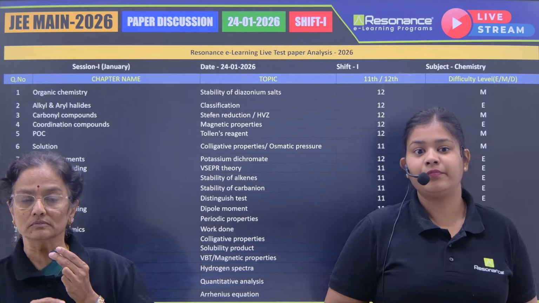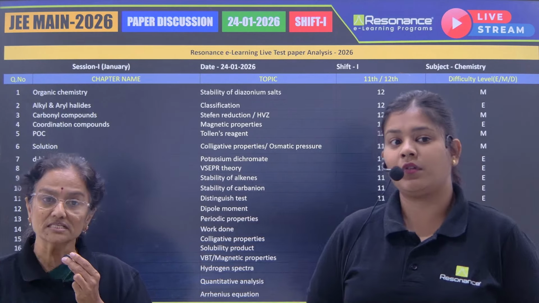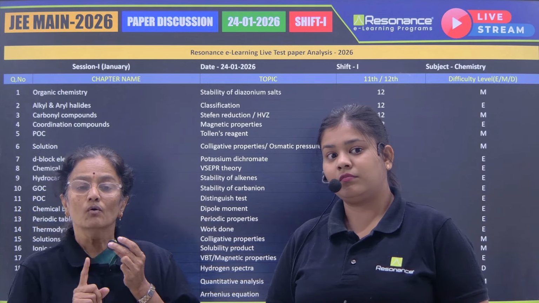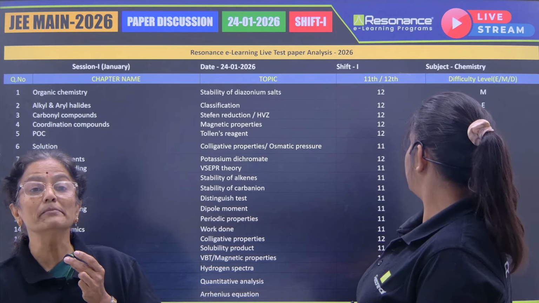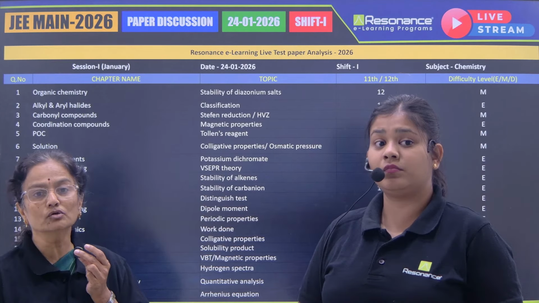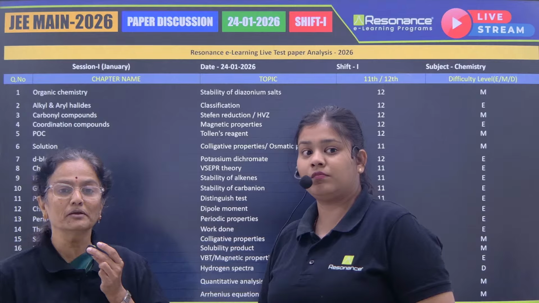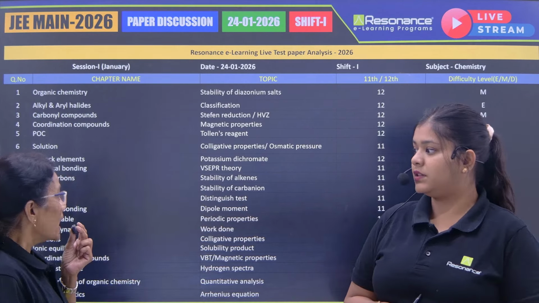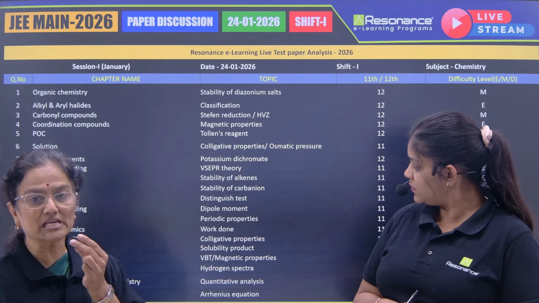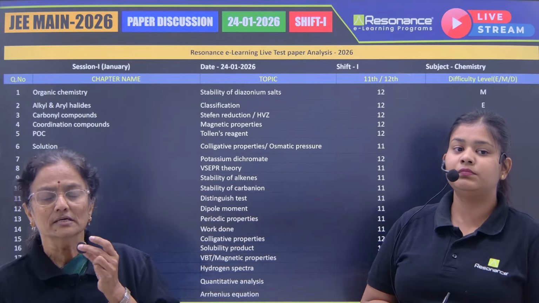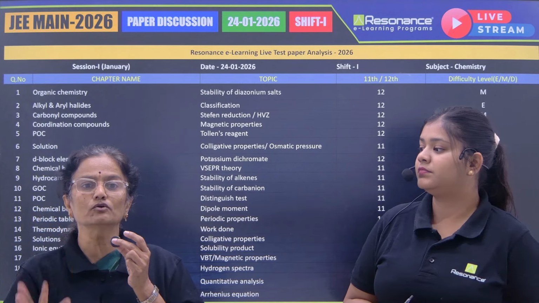In that area, either by qualitative analysis or quantitative analysis, they are focusing one question per shift and sometimes even two. So it should not be neglected, because it is 8 marks in total. And next you can also see the solutions chapter. Every time they are asking 2 questions from the solutions chapter, and that too merely from colligative properties.